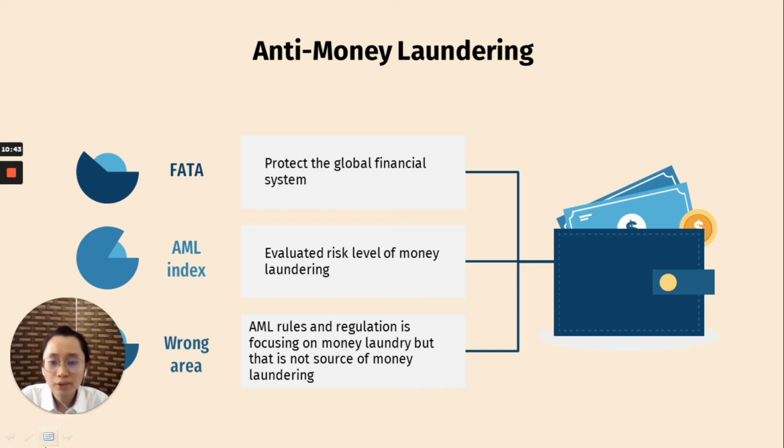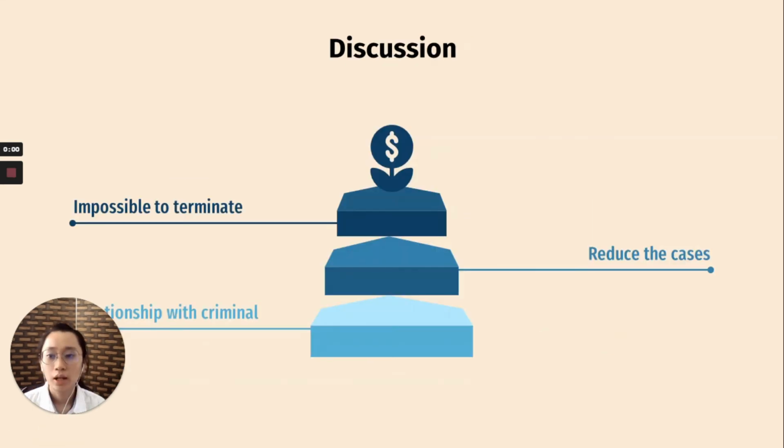So by controlling the illegal activities, we are able to directly reduce the money laundering cases. As we all know, money laundering cases happened a long time ago, and still there is no applicable solution to completely stop this. So I believe that by focusing the combat on the placement, or any one of the steps, the launderer will be unable to continue to perform the next step. So the money laundering cases won't happen.